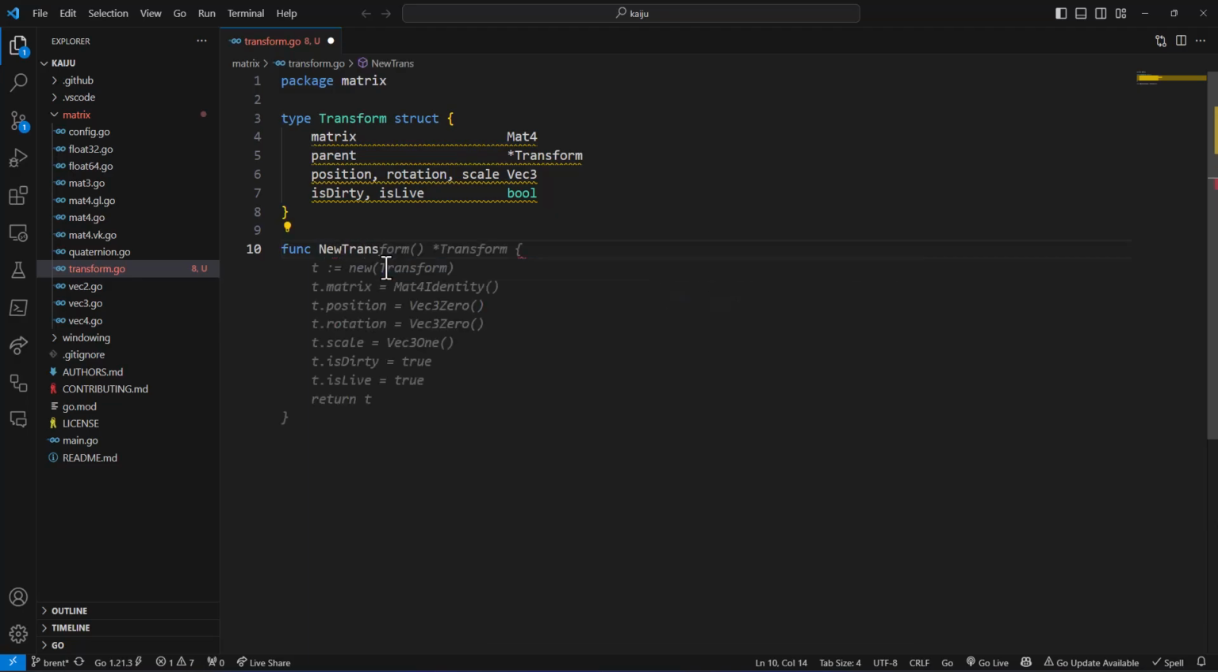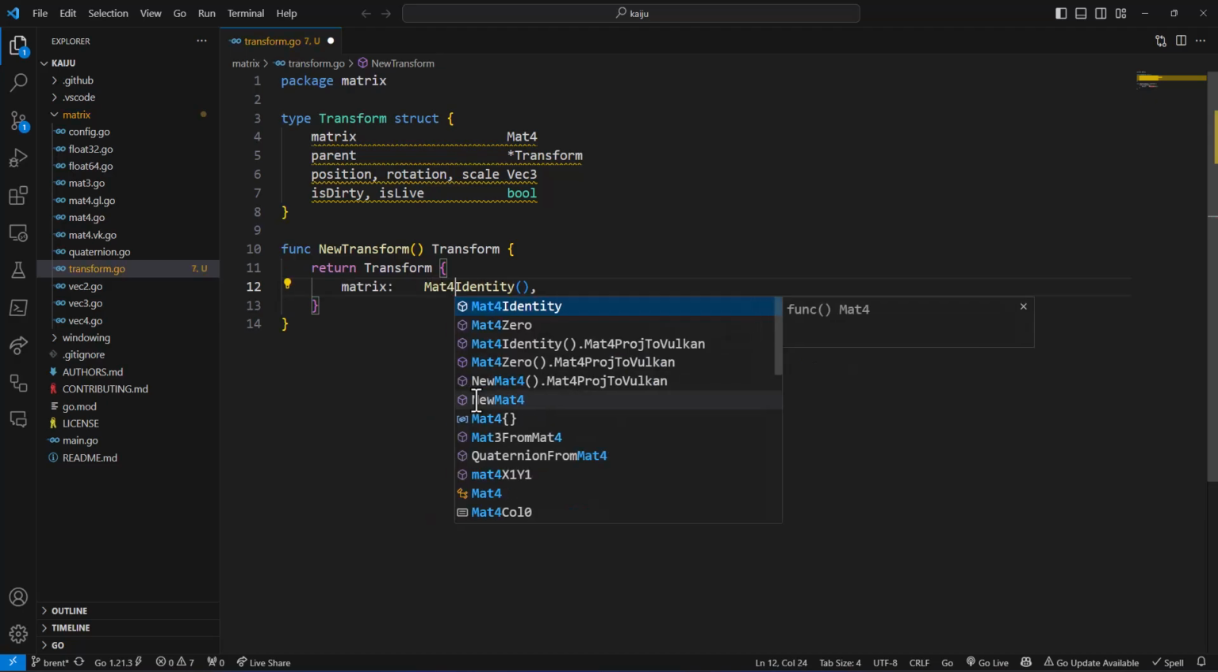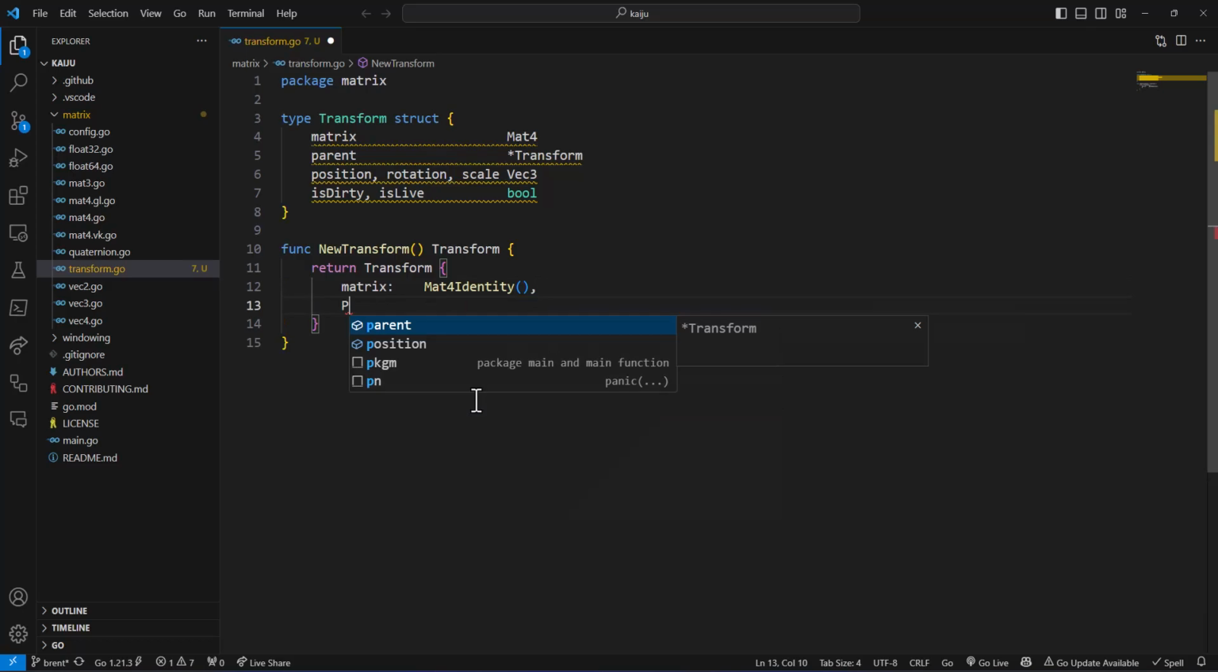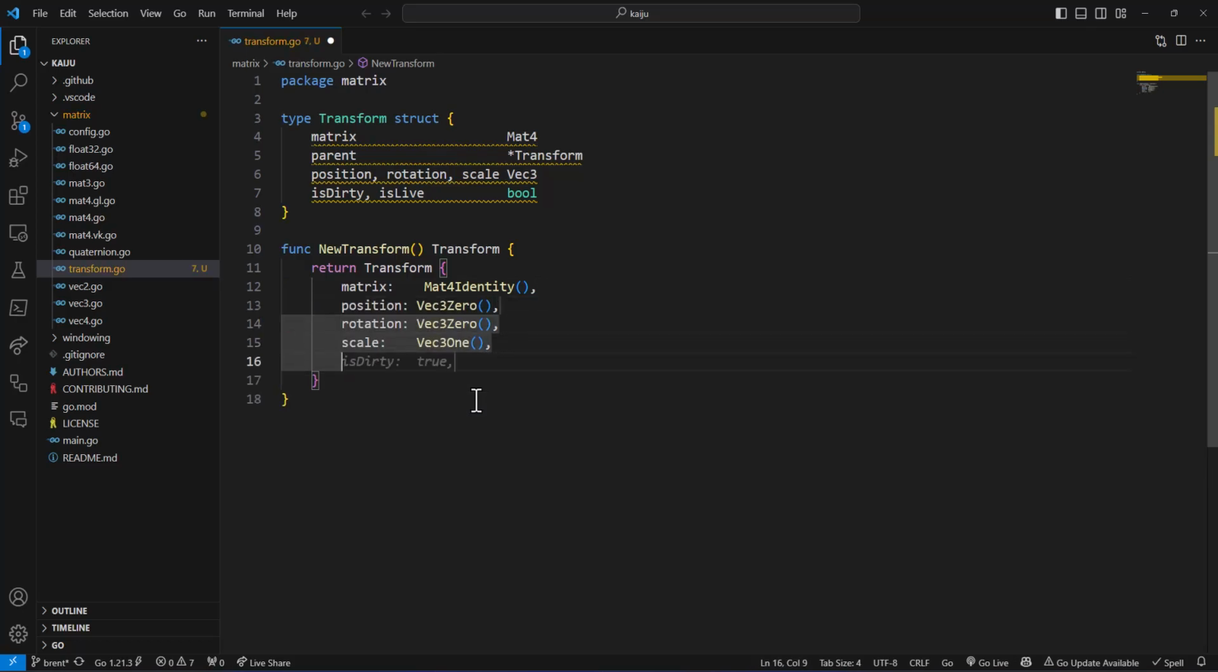So we're going to say new transform, and we'll do it my way. Return a transform, we're not going to need a pointer. We're going to allow it to be on the stack if it needs to be. Matrix for identity. Position is going to be vec3 0. Rotation, scale is going to be 1. Is dirty is going to start off as true, and live is false. We don't need to set that because Go will set that for us.